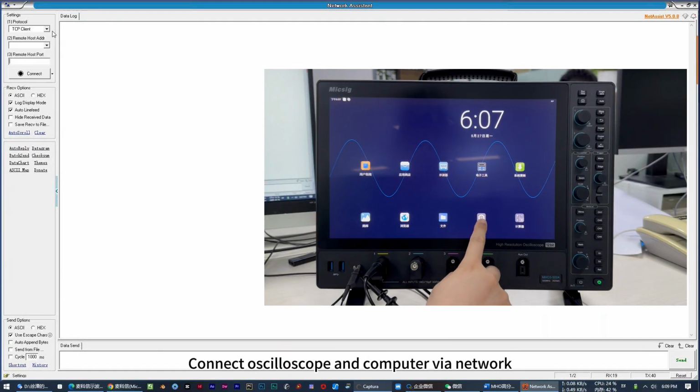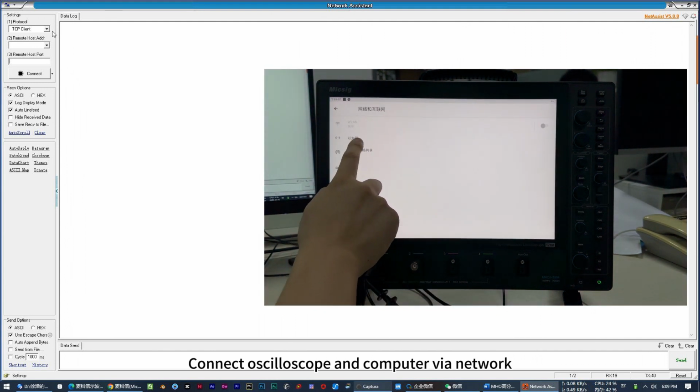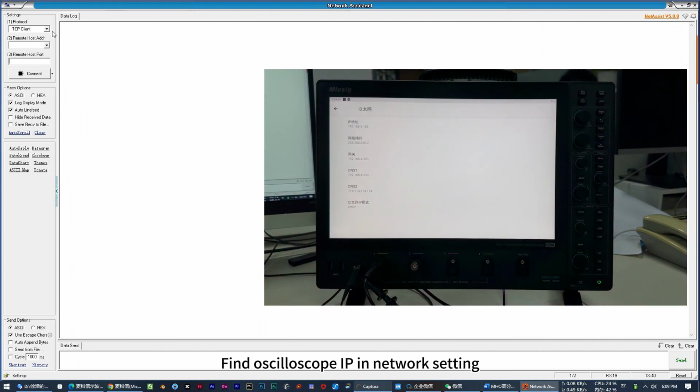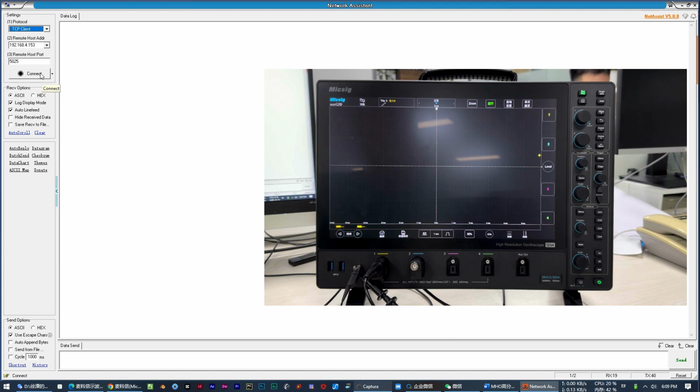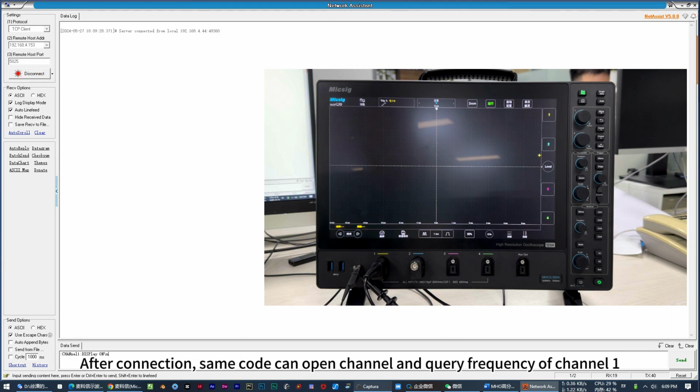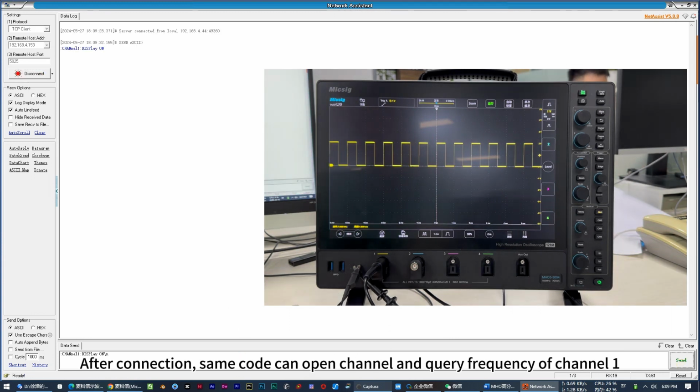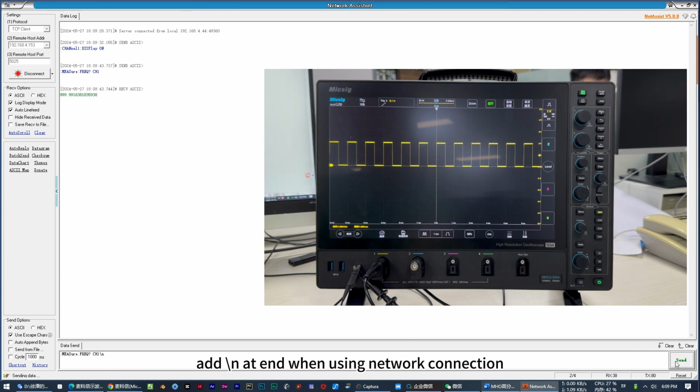Use NetAssist to control the oscilloscope. Connect the oscilloscope and computer via network. Find the oscilloscope IP in the network settings. Choose TCP client. Set the remote host address as the oscilloscope IP, and the port as 5025. After connection, the same code can open the channel and query the frequency of channel 1. Add \n at the end when using a network connection.